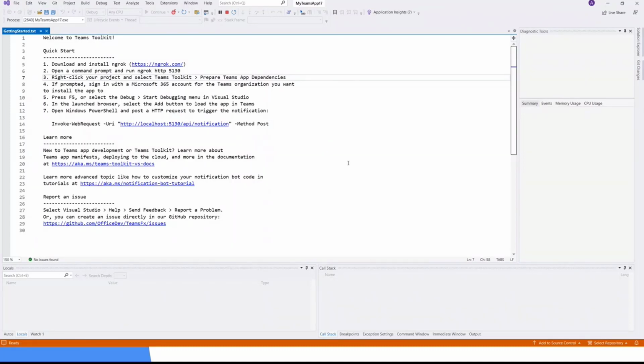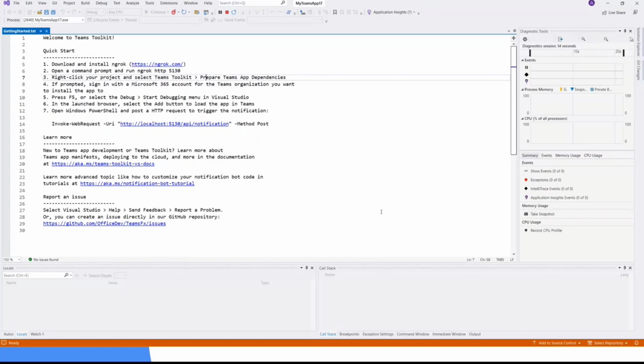Okay, so now my app should be running. Once it's ready, it will pop up a browser. Yep. And I will have to log into Microsoft Teams. It already has a login hint, so I don't have to do that.